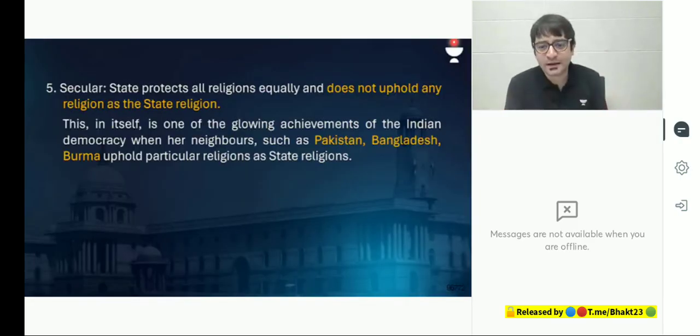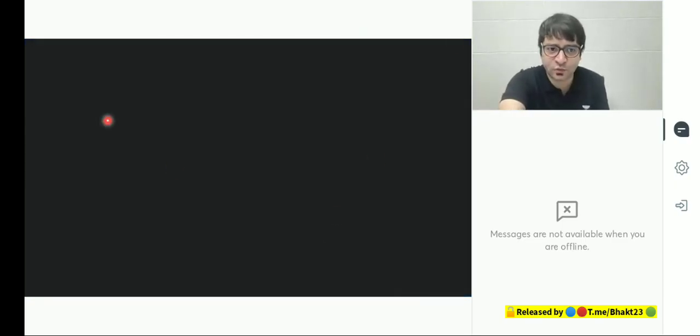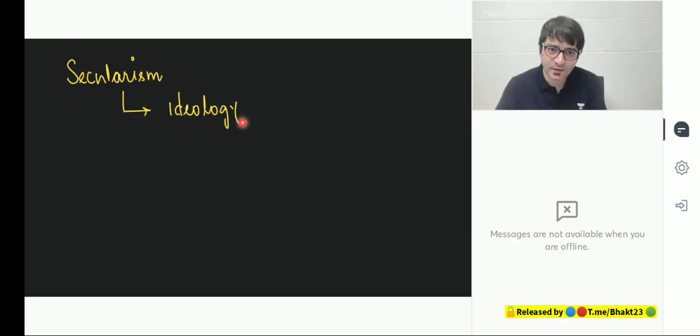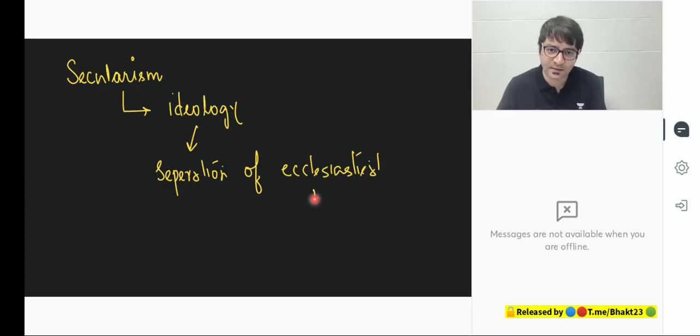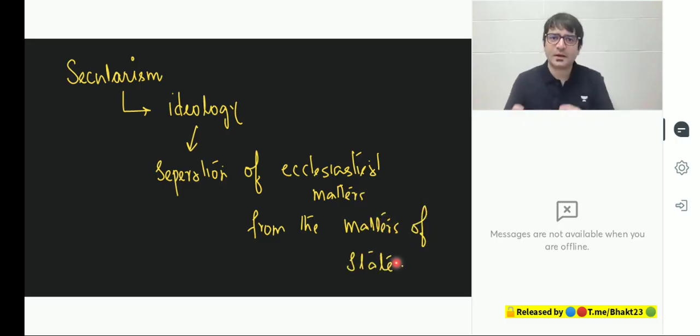Again, secularism is an ideology. And what is secularism basically? Can anybody tell me the definition of secularism? Secularism is an ideology which talks about separation of ecclesiastical matters from the matters of state. Matters related to religion are to be separated from the state.